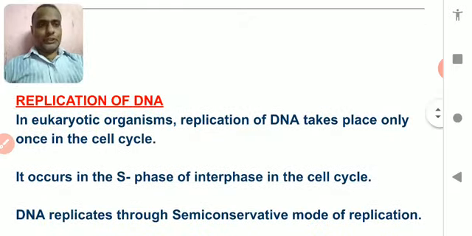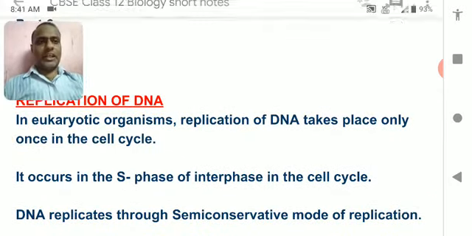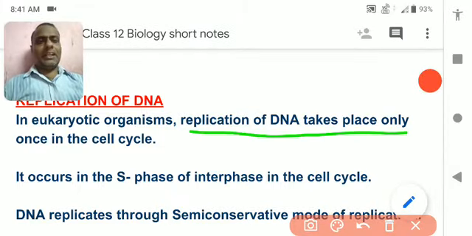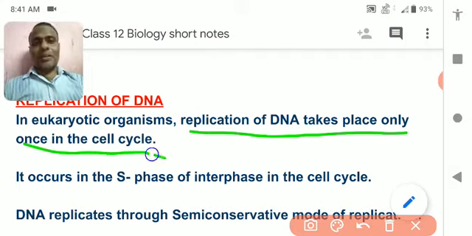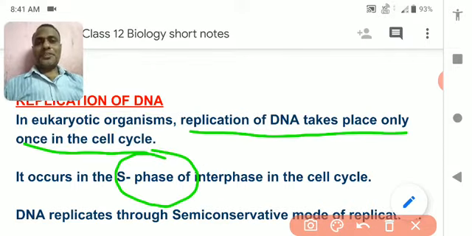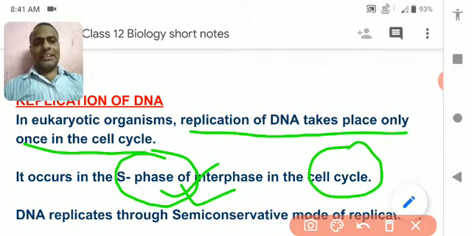In eukaryotic organisms, DNA replication takes place only once in the life cycle. And do you know in which phase the DNA makes its own copy? S phase. In the S phase of the interphase of the cell cycle, the DNA makes its own copy.